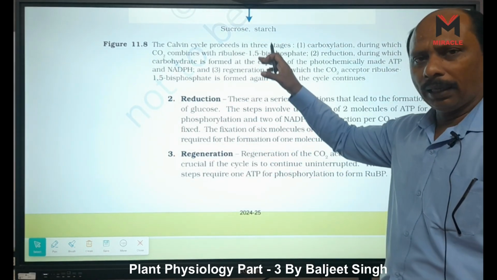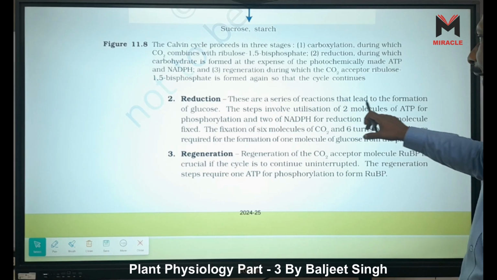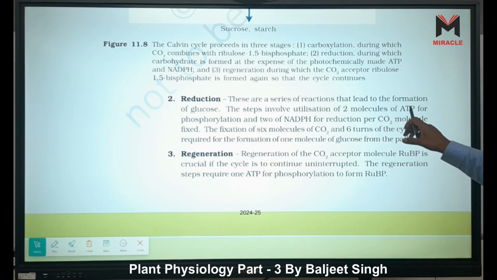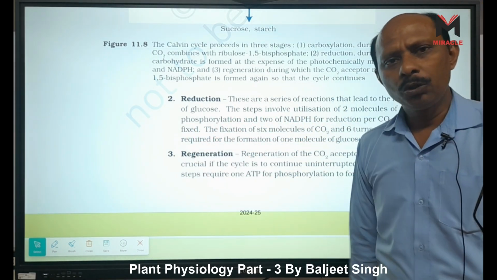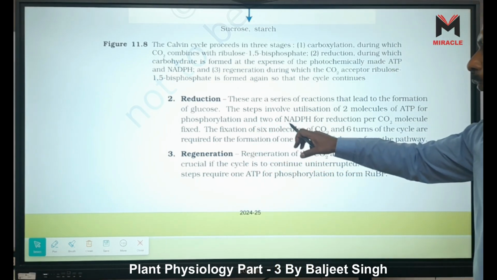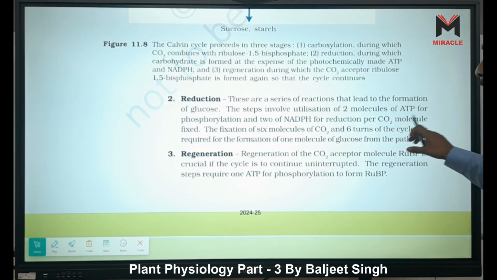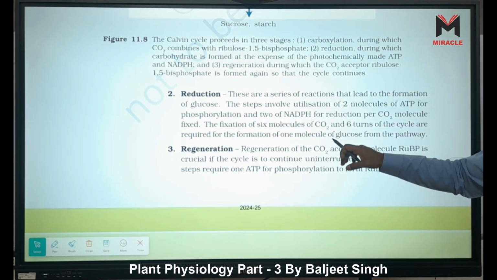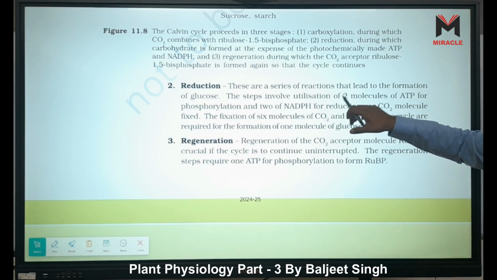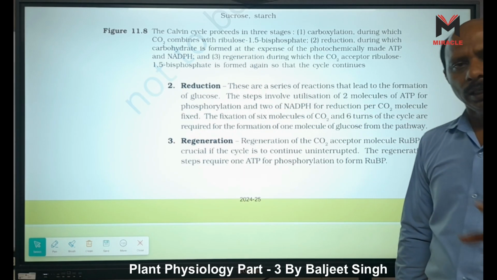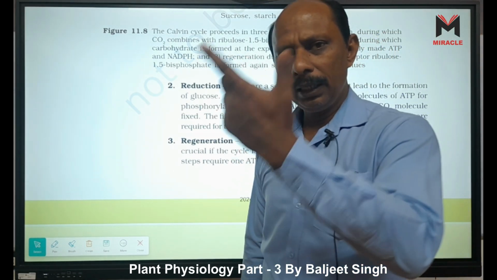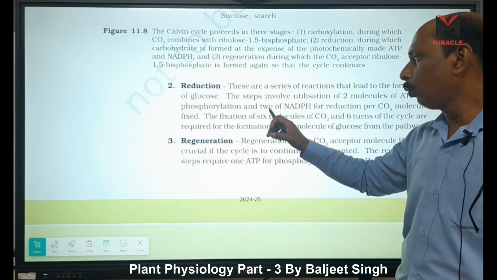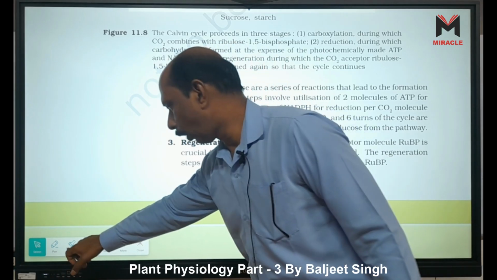Reduction, I already told you, is the series of reactions that lead to the formation of glucose. The steps involve utilization of 2 molecules of ATP for phosphorylation, and 2 of NADPH for reduction of per CO2 molecule fixed, right? For the fixation of 6 molecules of CO2, already I told you, in reduction 2 ATP are used, and in regeneration 1 ATP is used, and 2 of NADPH. How many? 2.